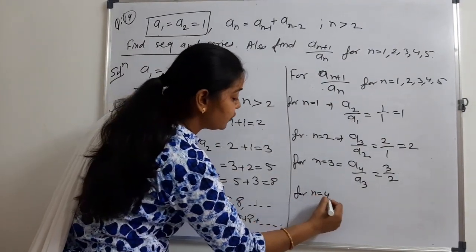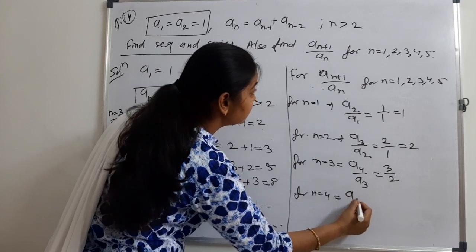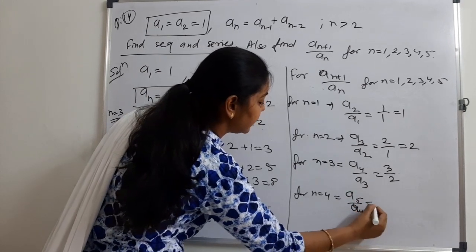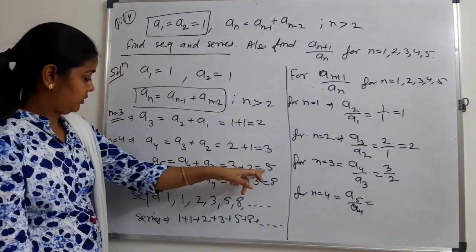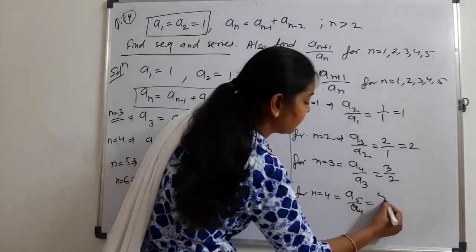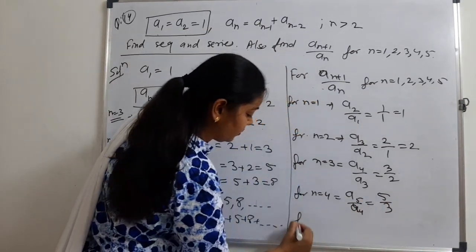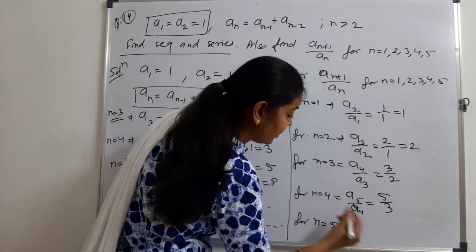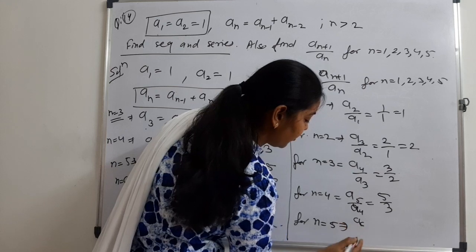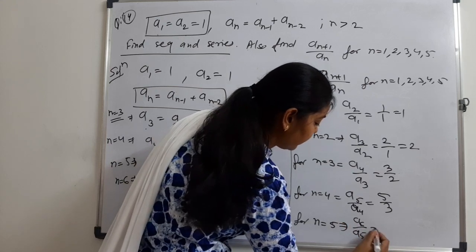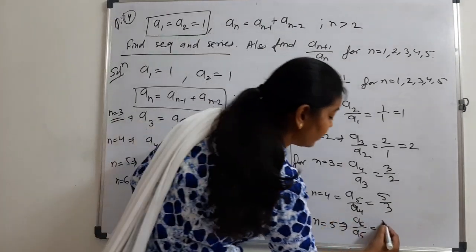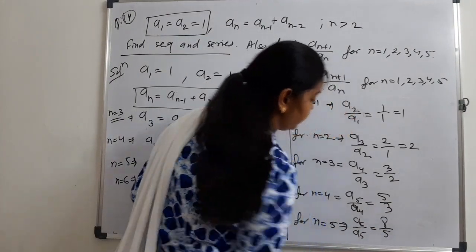For n equal to 4, a5 upon a4. That is 5 upon 3. For n equal to 5, we got a6 upon a5. What is a6? 8. So 8 upon 5.